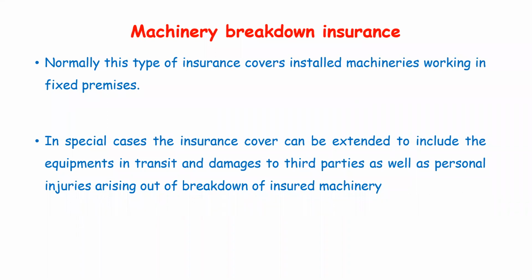Then in some special cases, cover can be extended to include equipment in transit and damages.